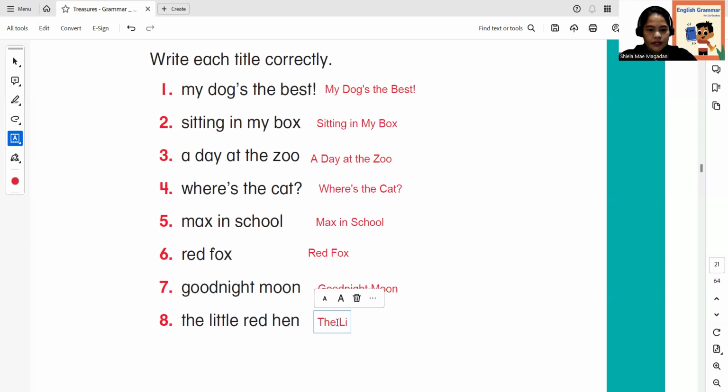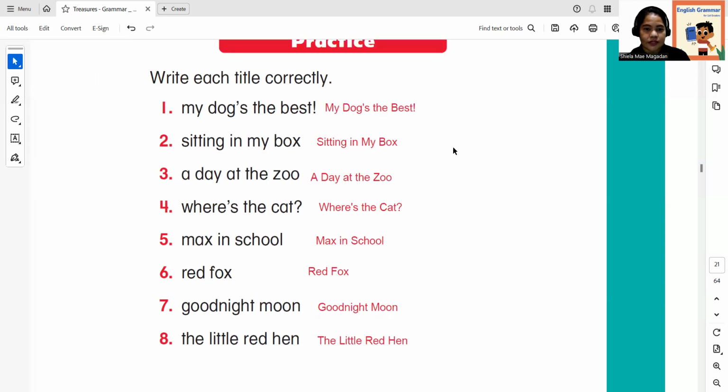Red hen. Okay, so you see the difference. All right, you have seen the titles are okay. We are using the capital letters, and most importantly, the most important words in each book title should be in capital letters.